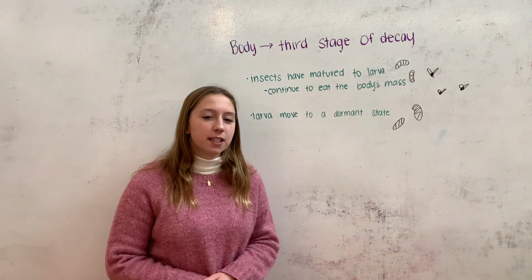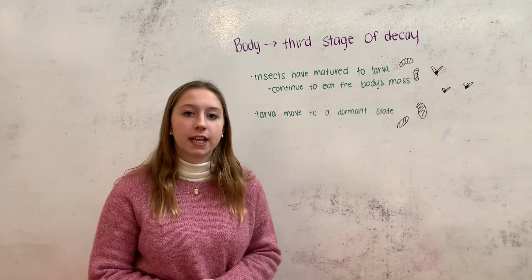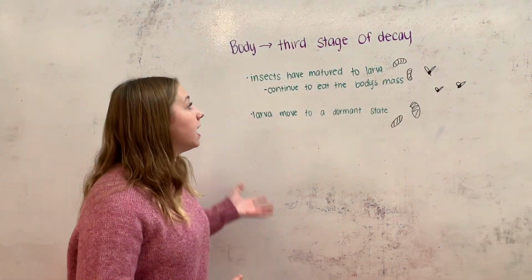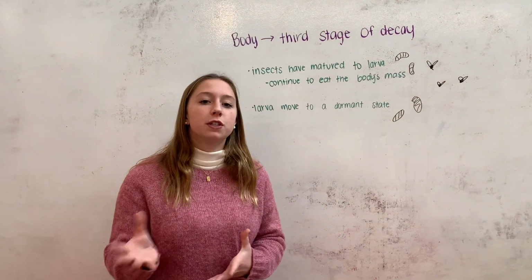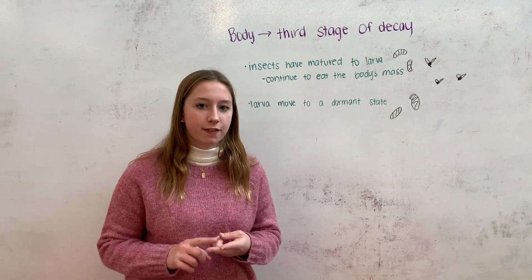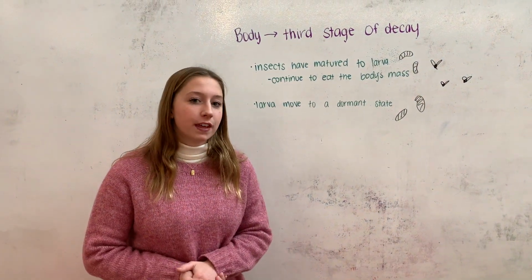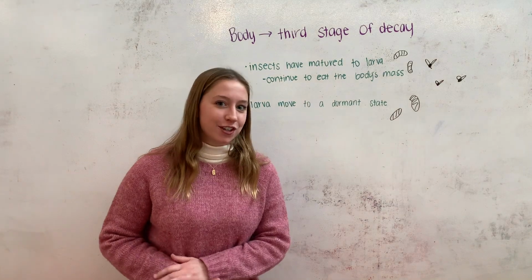At this point, the body is matured to the active stage of decay, which takes up days 7 through 13. Insects have matured to larvae, and they continue to eat the body's tissues, including liquids and fats. Once they're satisfied with what they have eaten, they move into a more dormant stage.